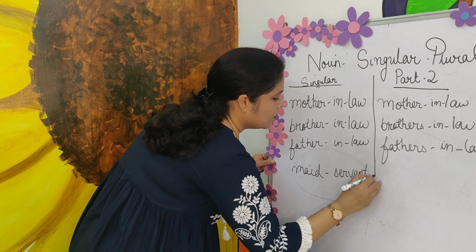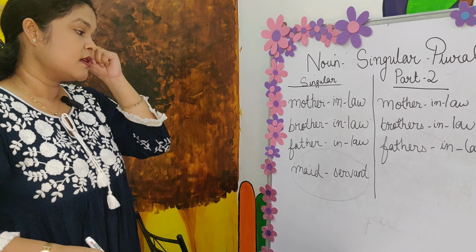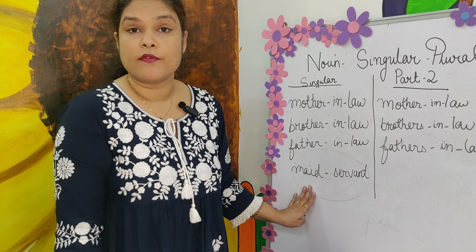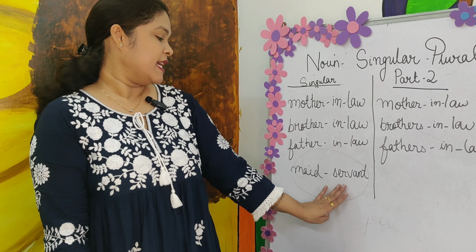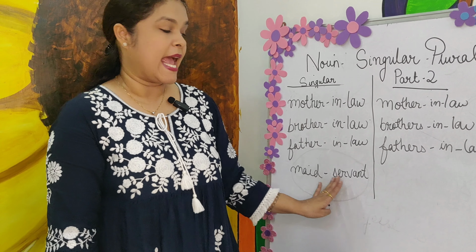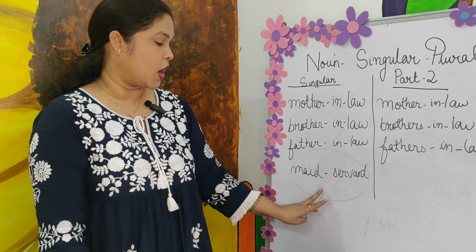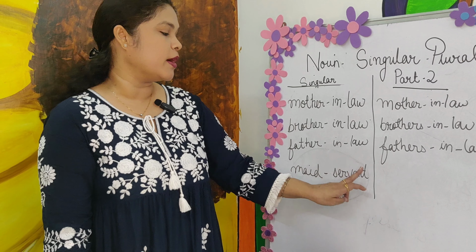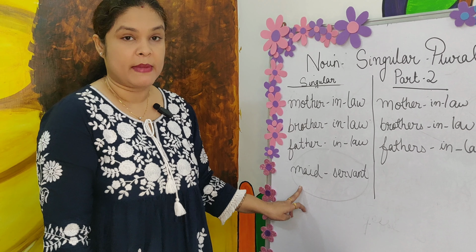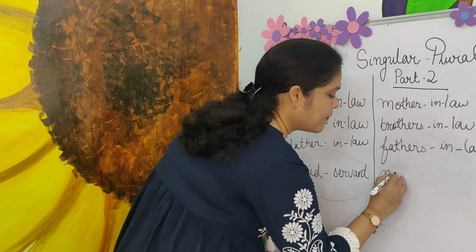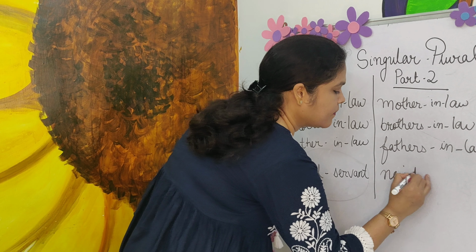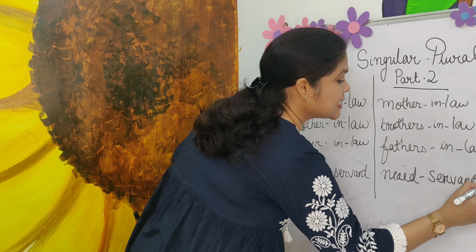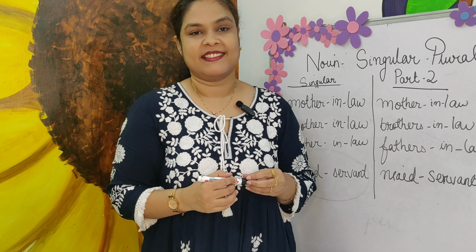Okay. Though we should treat them with equal respect. Always maid servants. Here it is not that you will be saying the plural form will be maids servant. It will be maid servants and not maids servant, because the main noun of this word is servant and not maid. So it becomes maid servants. So these are the few examples that we studied.